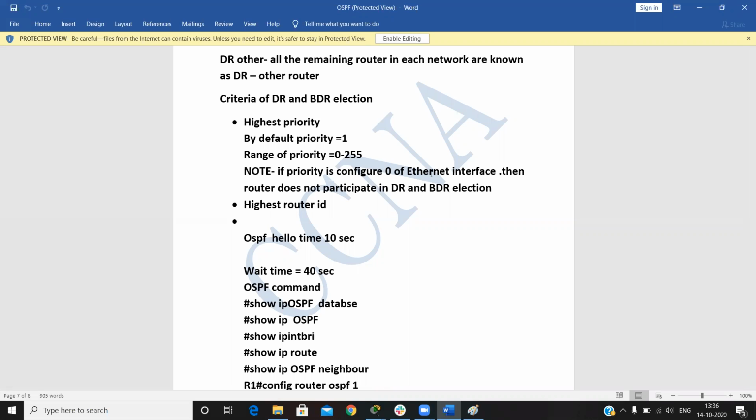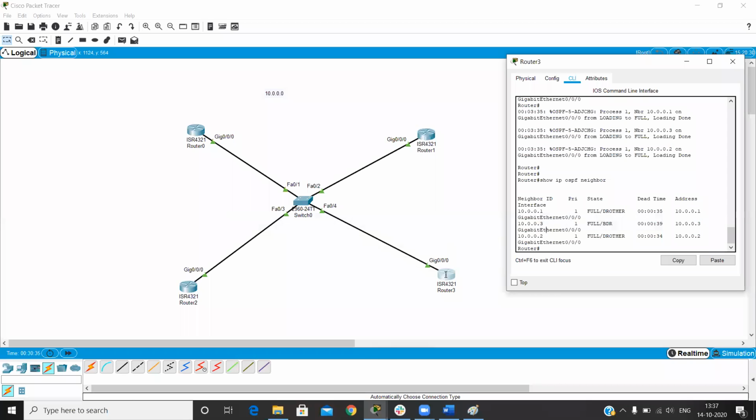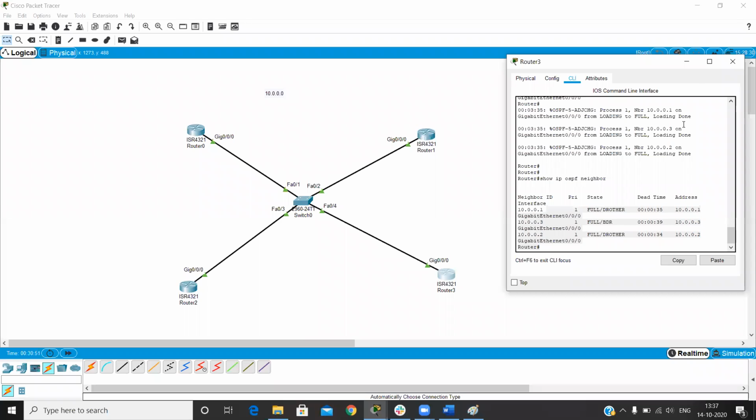If we don't have any loopback, then the highest physical interface IP. So let's check: router 3 interface IP is 10.0.0.4 and router 2 interface IP is 10.0.0.3. So 10.0.0.3 becomes our BDR and 1 and 2 become DR other.